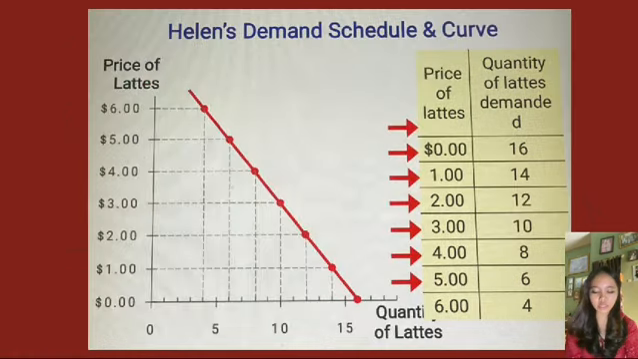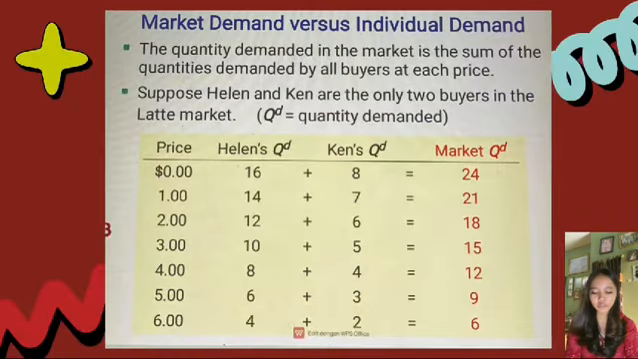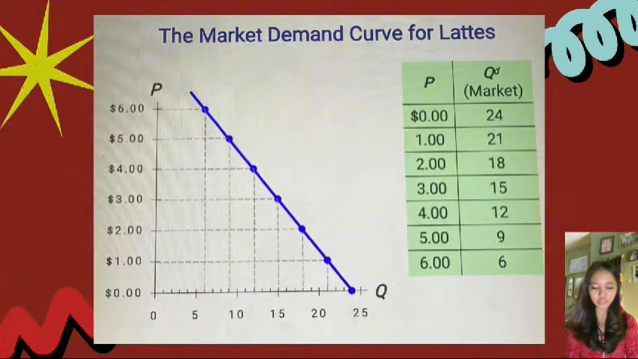Next, Helen's demand schedule and curve. You can see the curve and the table on the side. Market demand versus individual demand. The quantity demanded in the market is the sum of the quantities demanded by all buyers at each price. Suppose Helen and Ken are the only two buyers in the latte market. QD is quantity demanded. You can see the table. And next, you can see the market demand curve for lattes, the curve and the table.